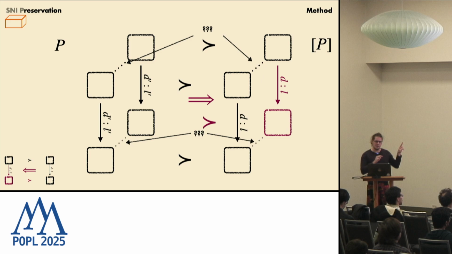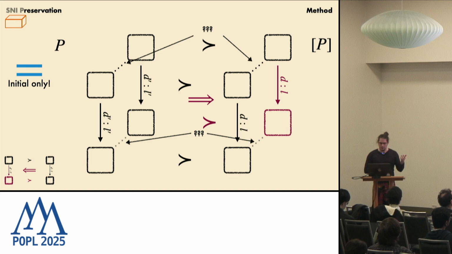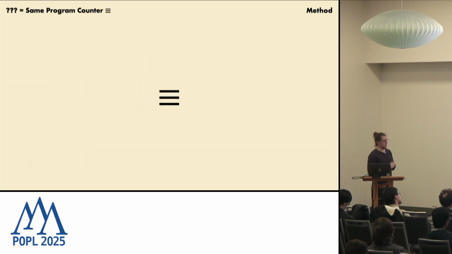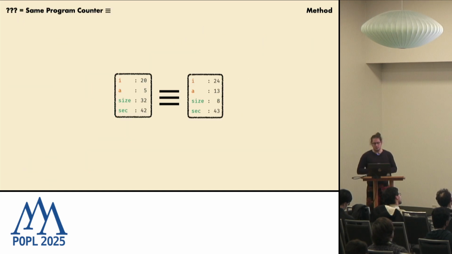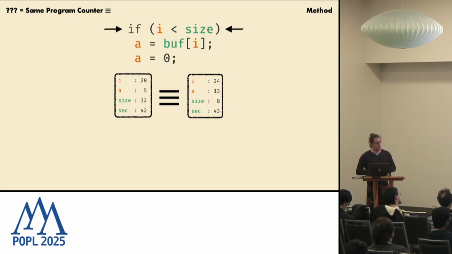So we have two states inside the source program. In our original diagram, this was an indistinguishability relation. However, this is only defined for initial states, so we have to do something else here. And the something else is same program counters. So when we have two states, we say they are related when they share the same program counter.